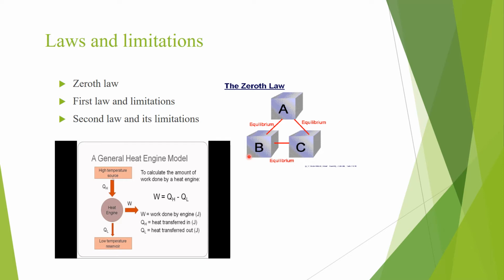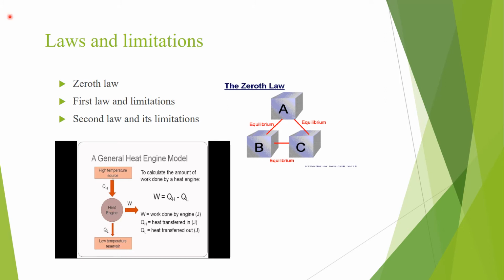We can say the heat energy given to the engine cannot be fully converted into useful work, and some amount of heat energy will be rejected to the sink. For example, take a heat engine. The heat engine receives heat from the high temperature reservoir, utilizes the heat to produce some amount of work, and finally some portion of the heat energy is rejected to the low temperature reservoir. So some portion of energy is lost here.